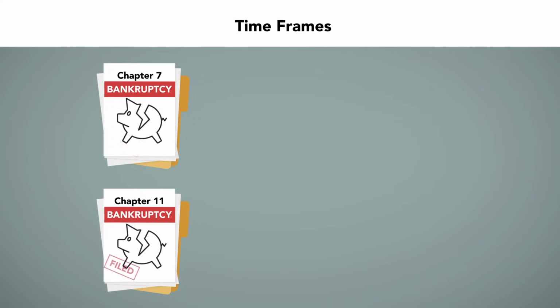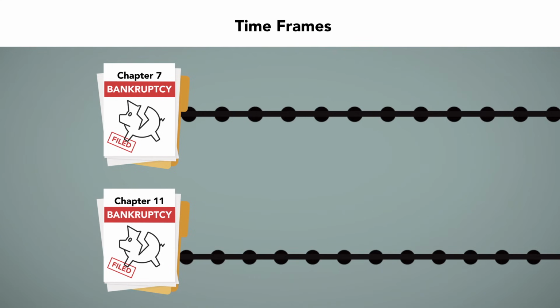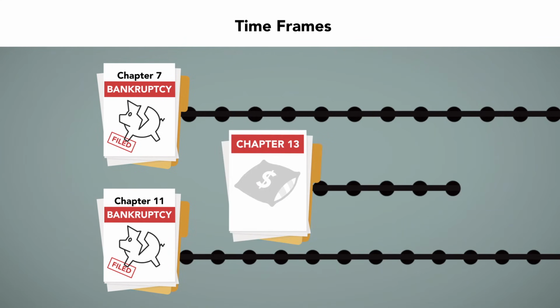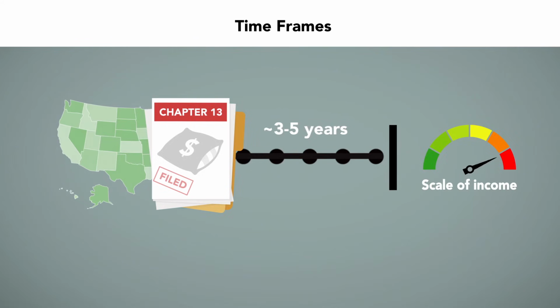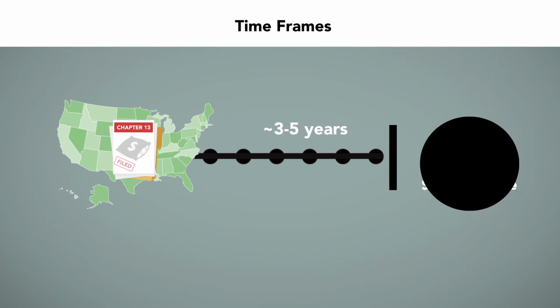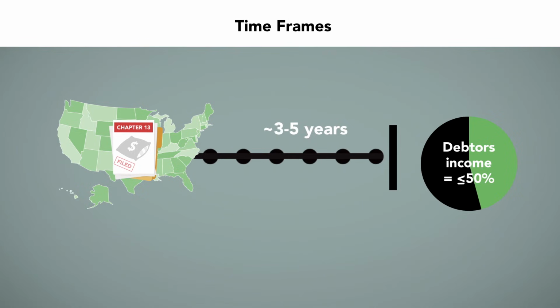Timeframes. While the timeframes of Chapter 7s and 11s are indefinite, all Chapter 13s have a specific time limit. The Chapter 13 plan is locked into a definitive time frame of either 3 or 5 years in almost all cases. The specific time is determined by where the debtor's income falls on the scale of income for the state in which the bankruptcy is filed. If the debtor's income is less than 50% of the state's median income, it will generally be a 3-year plan, unless the court approves a longer period.